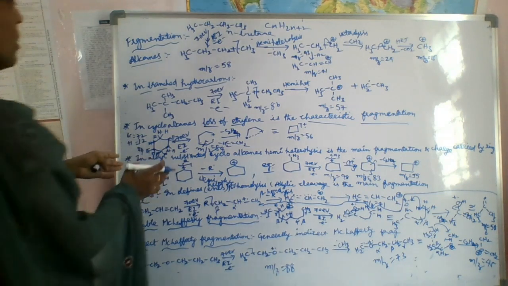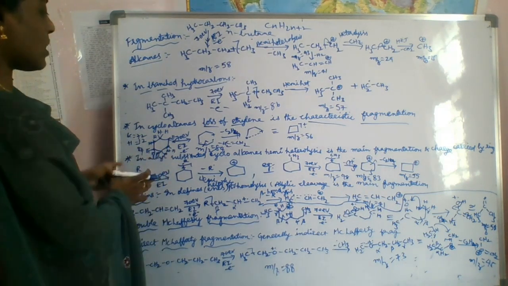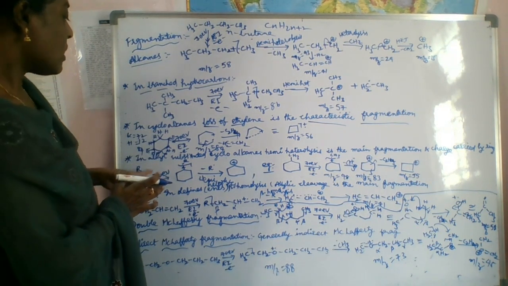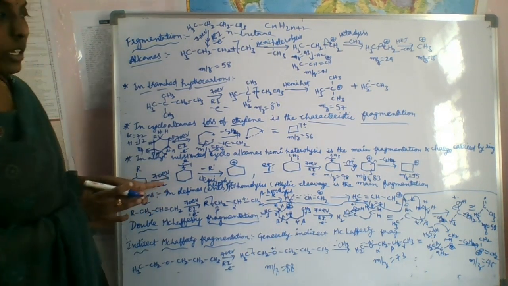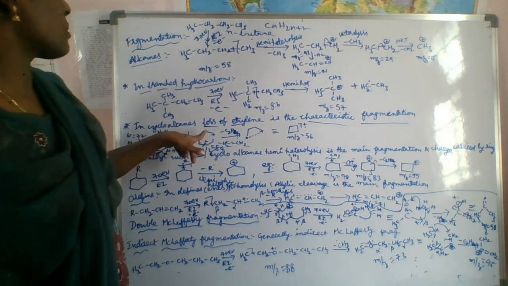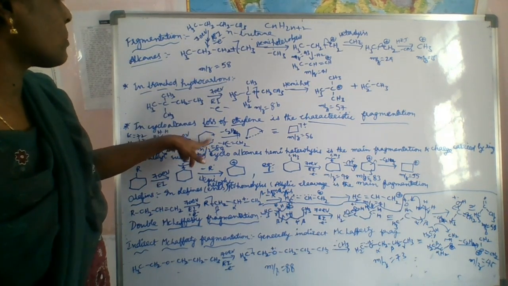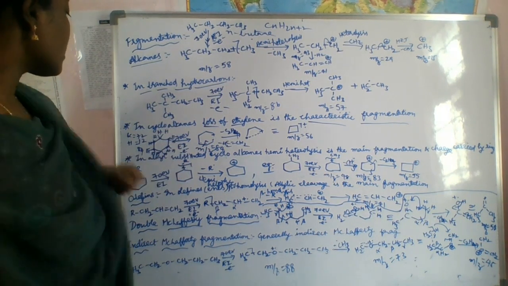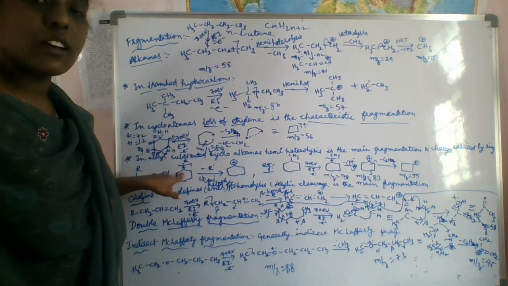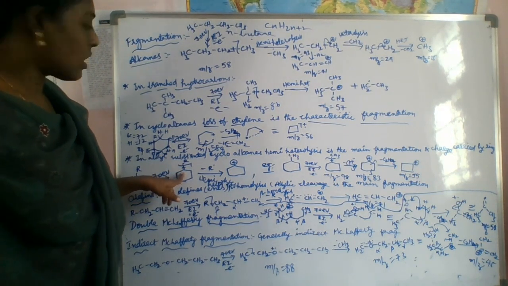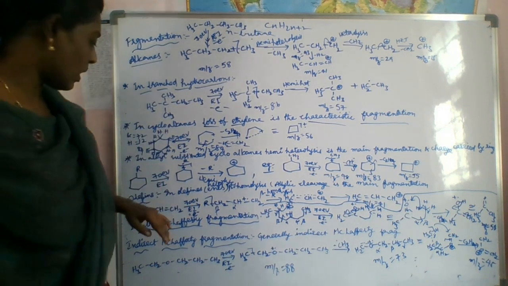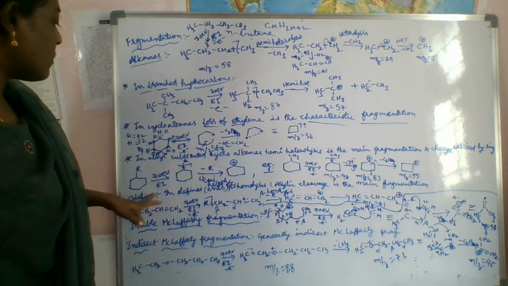This is about the alkyl substituent. This is the simple cycloalkane, and this is the alkyl substituted cycloalkane. What is the difference here? Here we can form the molecular ion between two carbons, but here the molecular ion forms between the substituent and this ring. So you have to make the difference clearly. Next, what about olefins?